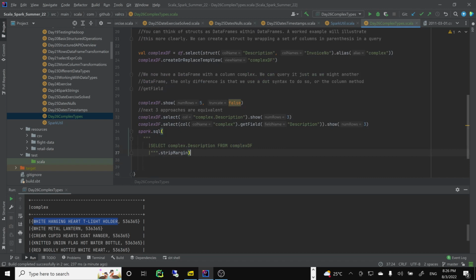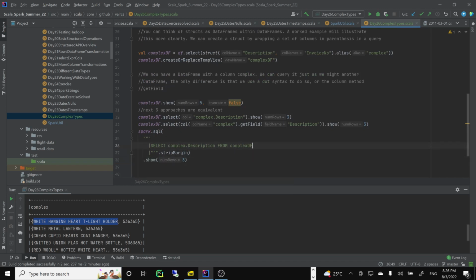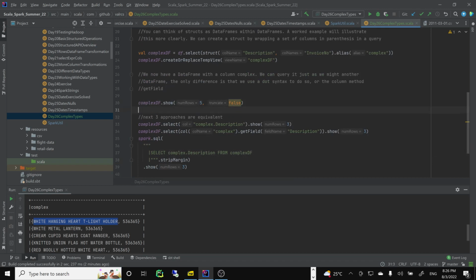Let's take a look if these three approaches will work, getting the description column out of complex, which is a column that holds two columns.